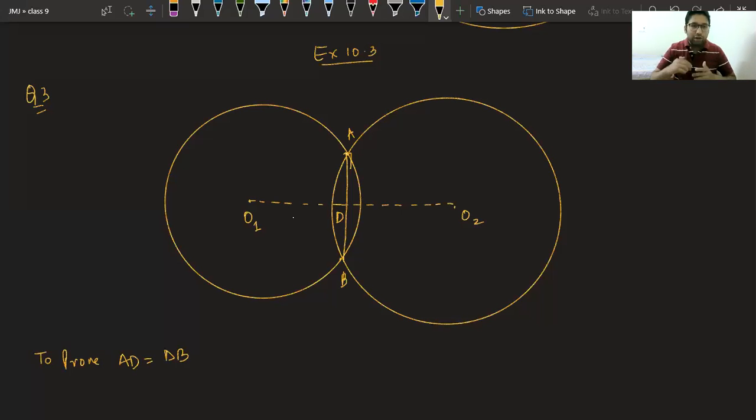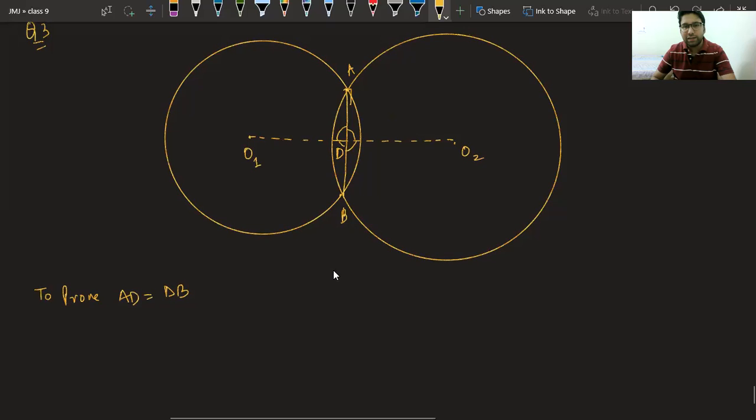Class, what else do we need to prove? We have to prove it is a perpendicular bisector. So what else do we need to prove? Please answer. Piyush, others please try. We have to prove that this line joining the centers is perpendicularly bisecting this common chord. Yes, Utkarsh, we have to prove this angle or this angle or this lower one or this one, any of them, is 90 degrees. This is the task that we have to complete. Now, tell me how we can do this.